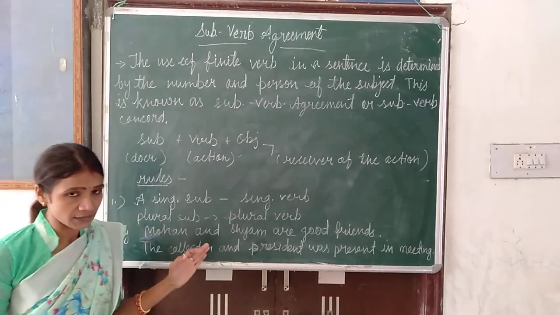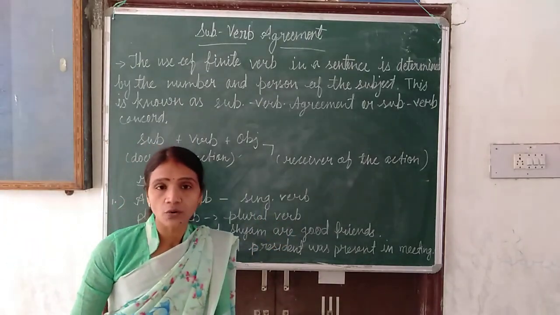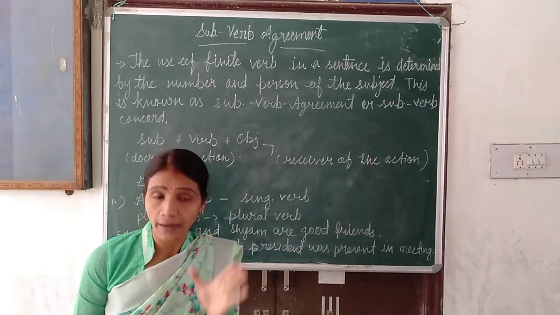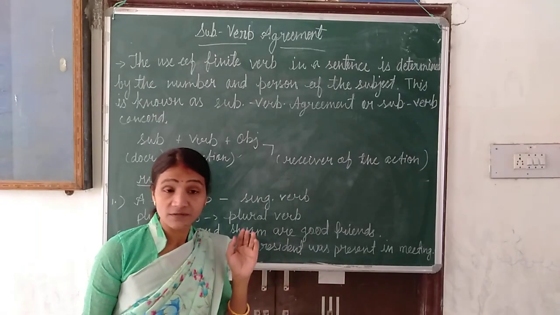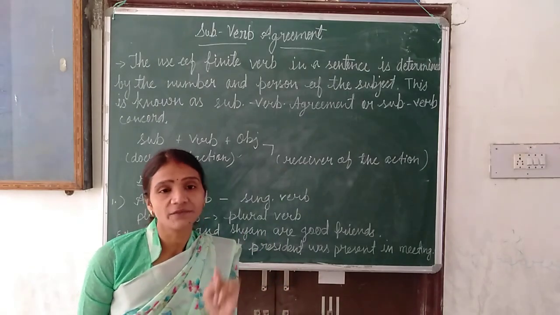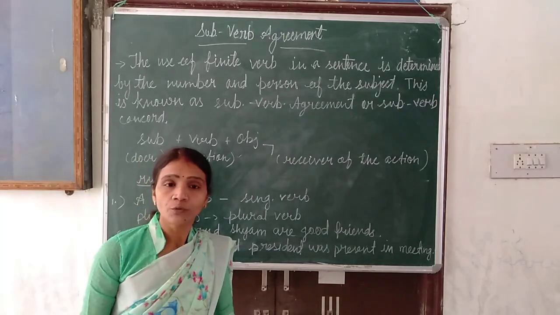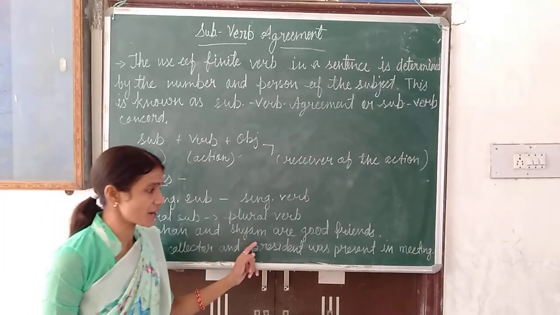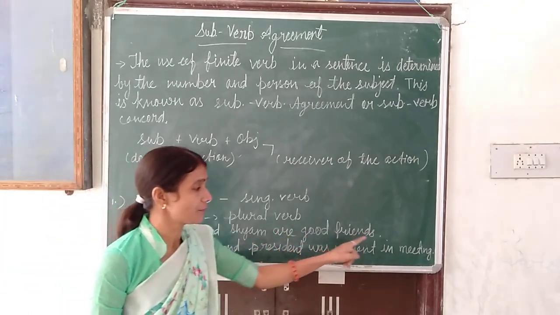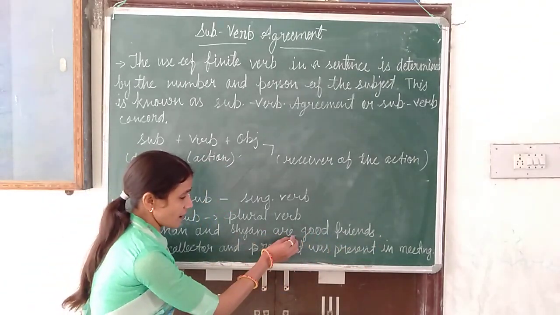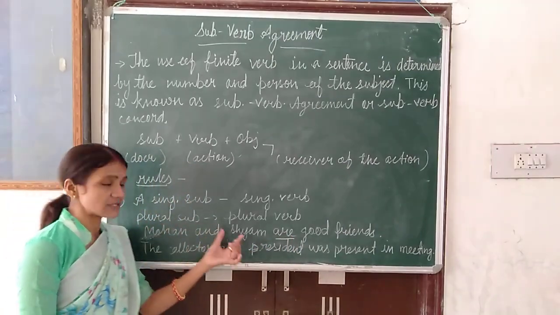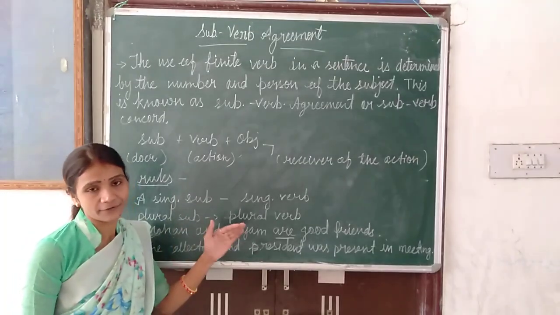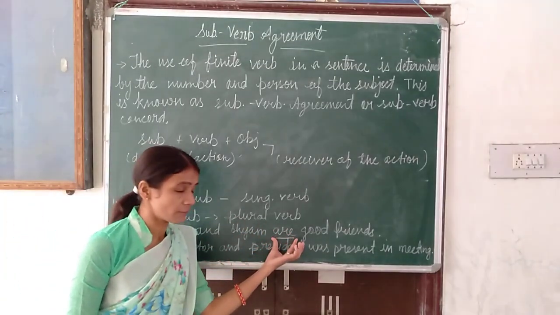So rule number 1 is when two nouns or pronouns are joined by and. If there is a singular subject, then we use a singular verb. If there is a plural, then we use a plural verb. Two examples I have written. Mohan and Shyam are good friends. Now here I have used are. Why? Because we have two subjects in this sentence, Mohan and Shyam. Both are different persons. So a plural verb I have used.